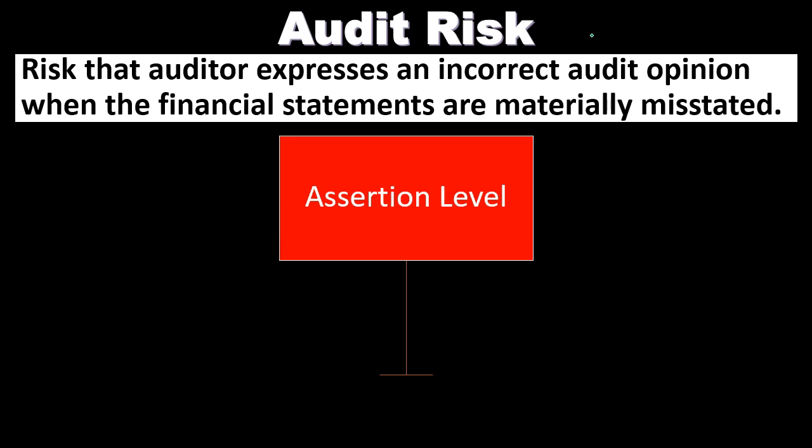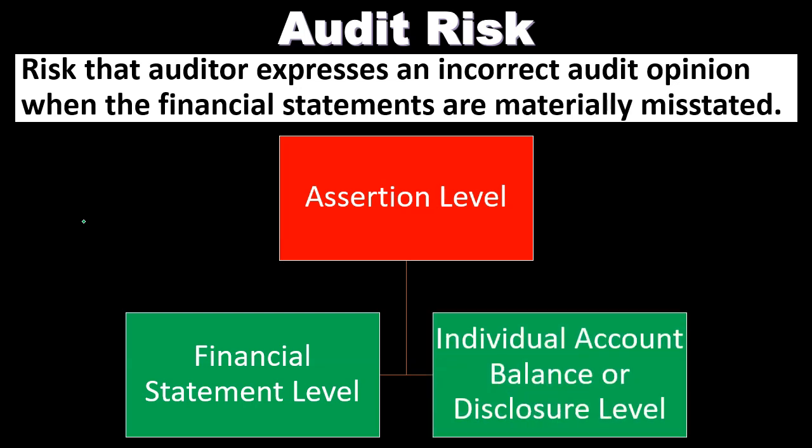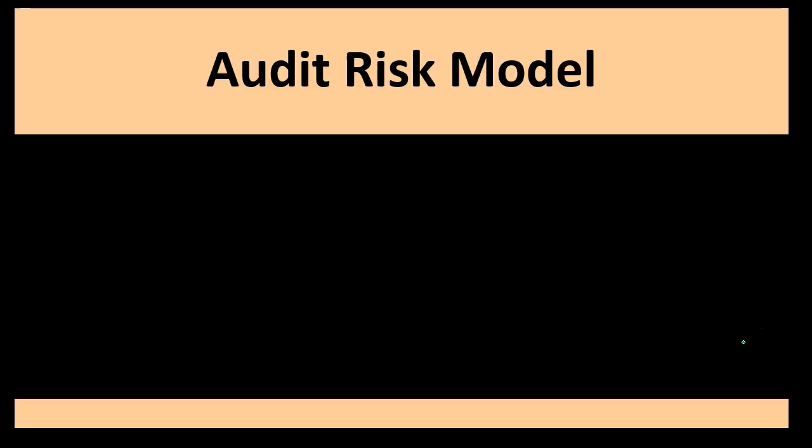So we want to consider the audit risk, the risk that we have, say, a clean opinion or something like that, and there was a material misstatement that was not detected. We want to discuss what that is, and of course set that risk level to an acceptably low level. We can think of that on the financial statement level, at the financial statements as a whole, as well as the individual account balance or disclosure level, when we're breaking that down into a more granular level of the actual accounts and the disclosures for them.